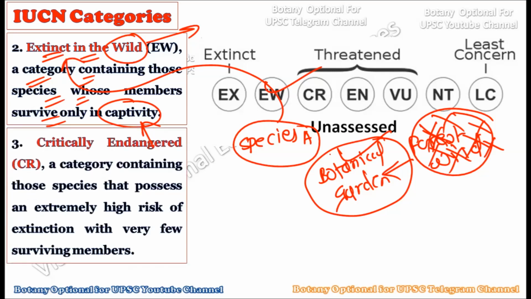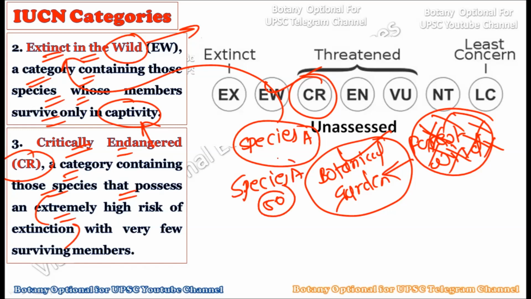Now the third one is critically endangered. This is the third category, which contains those species that possess an extremely high risk of extinction. For example, there is a species A, and species A has only 50 members, and these 50 members are also very, very susceptible to extinction. There is a high risk of extinction, whether anthropogenic activities are responsible for it or any natural cause is responsible for it.